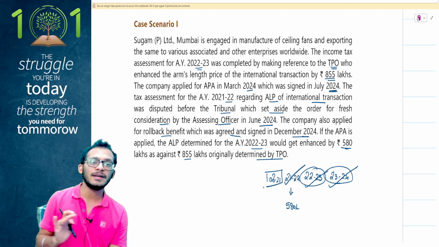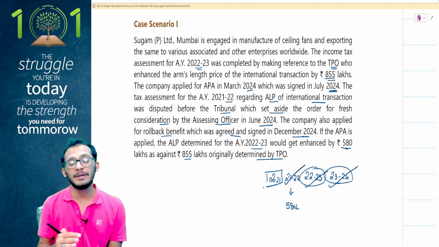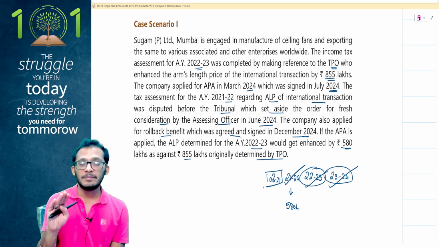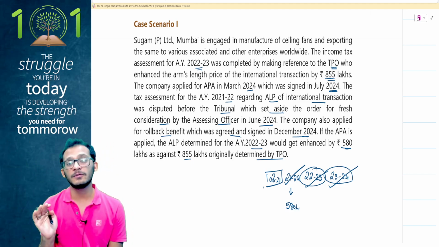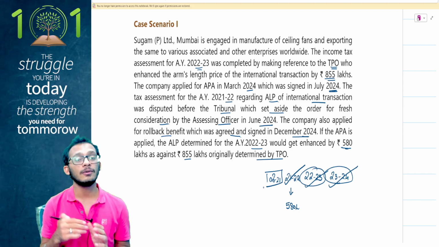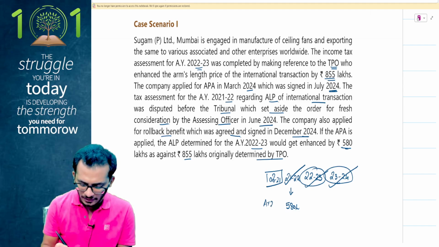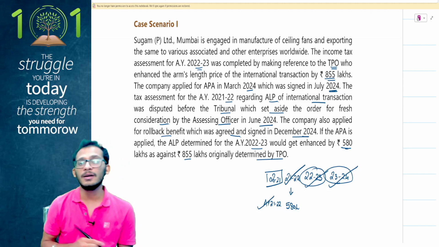But notice this question carefully. Has the matter been disposed of? No. It has not been disposed of by the tribunal, but rather, the tribunal has just passed it on to the assessing officer for fresh consideration, which means the matter is still open for debate. In such a scenario, I would say that assessment year 21-22 is also eligible for APA rollbacks. Assessment year 21-22 is also eligible for APA rollbacks.